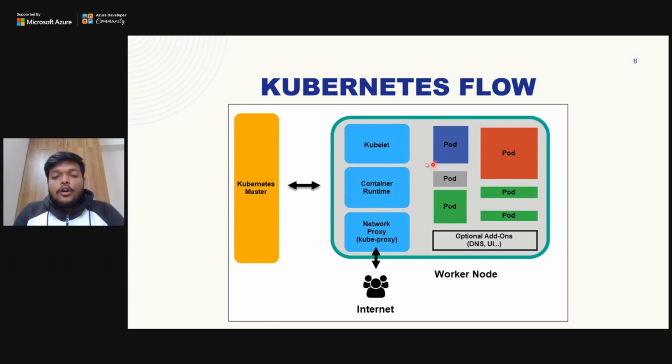Then there's a network proxy, which we also call kube-proxy. The network proxy basically helps external users or the internet connect to your worker nodes, right? Because this is a completely packed architecture, no one can get into it unless there is a proxy. We generally use ingress controllers. Most of the time you have heard of Nginx, right? Nginx.